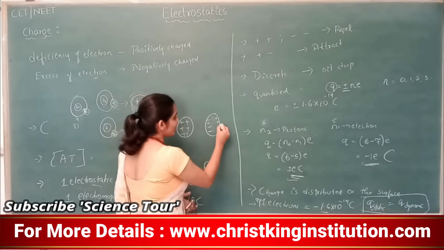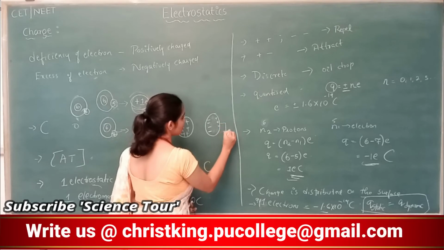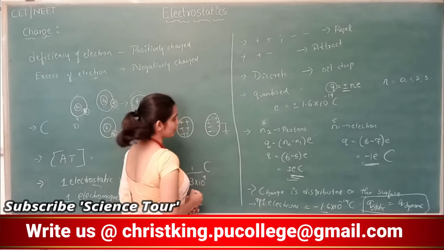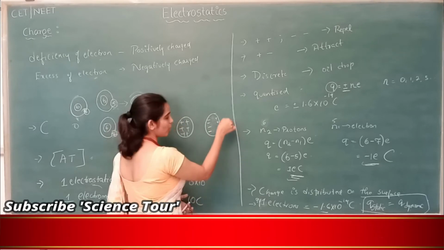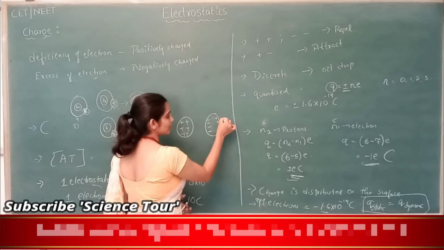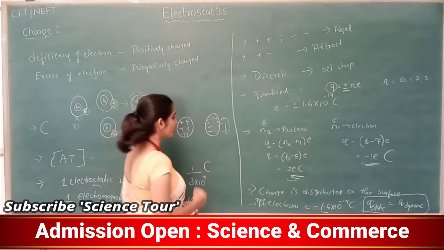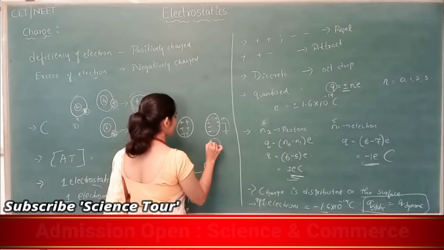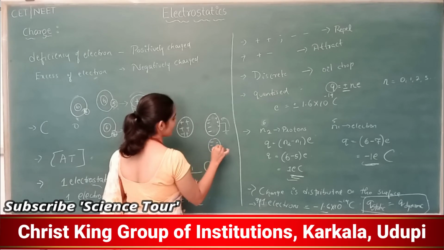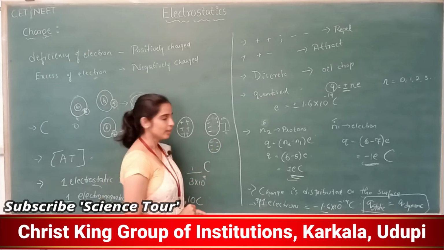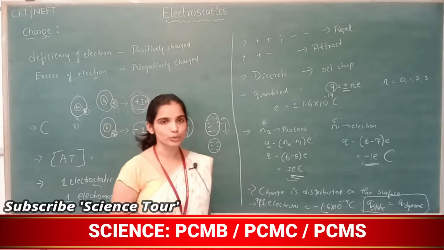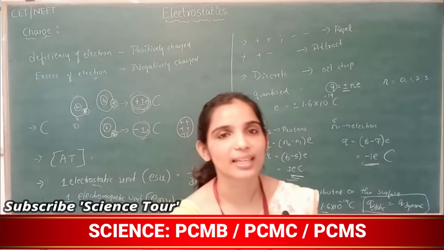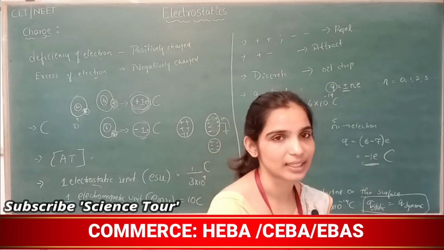Now if I connect this to the ground, what happens? The ground will give negative charge to this body, and this body will become a completely negatively charged body. So this is how you induce charge in another uncharged conductor.